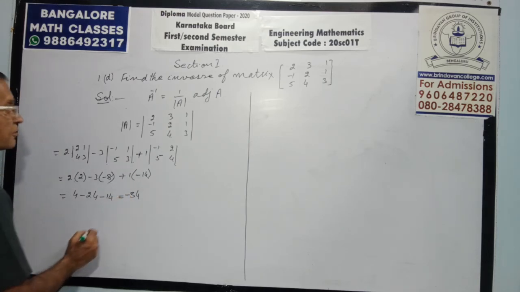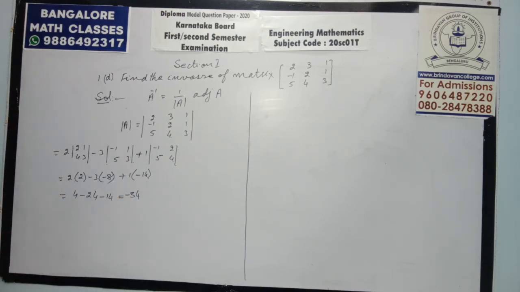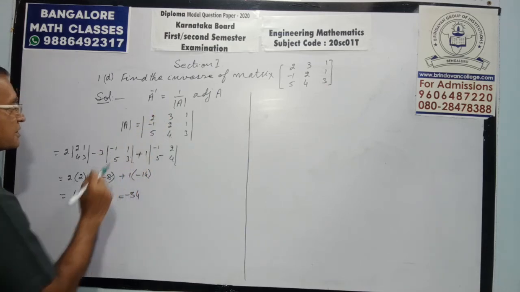Therefore, inverse is possible. To find inverse, we have to go for adjoint.